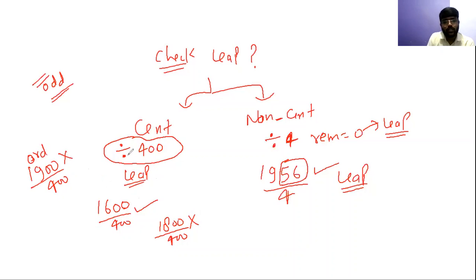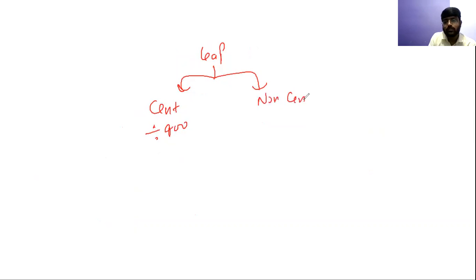So all the century years that are divisible by 400 will be leap years, otherwise it will be an ordinary year. Just to summarize the concept, how to check whether a year is leap or not, very quickly revise with me. If it is a century year, you divide it by 400 and check. If it is a non-century year, you divide it by 4 and then you check.